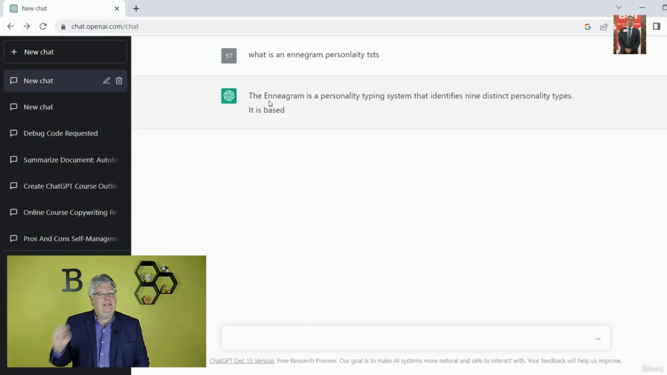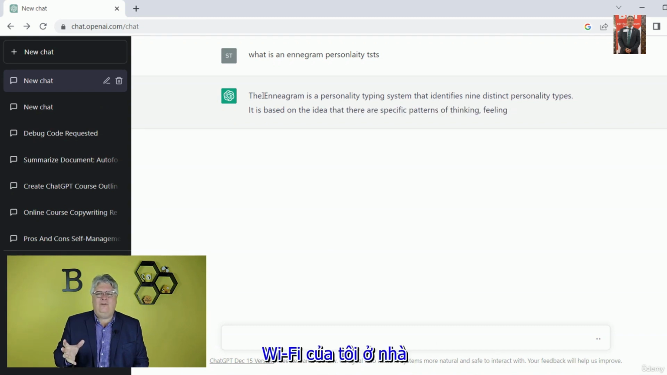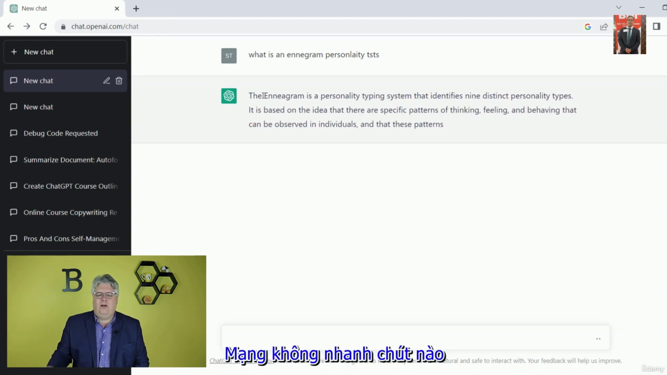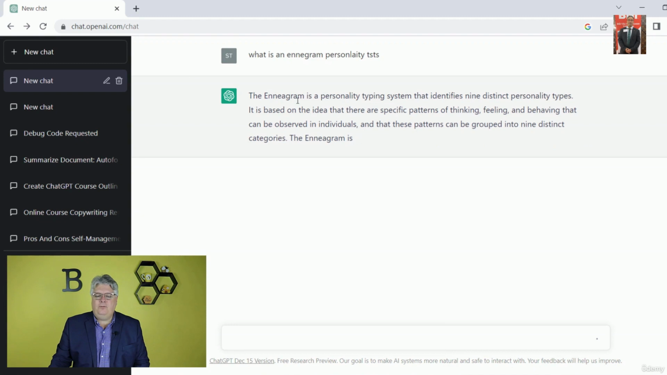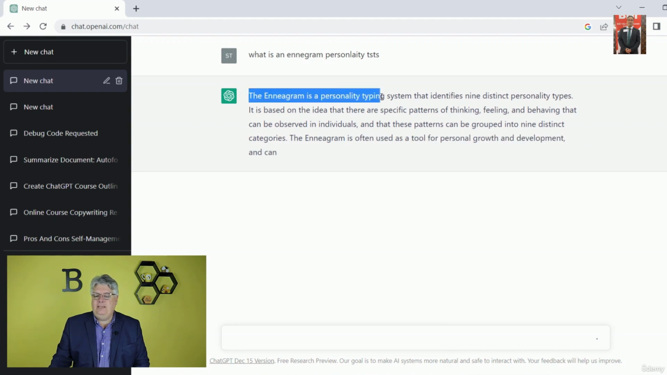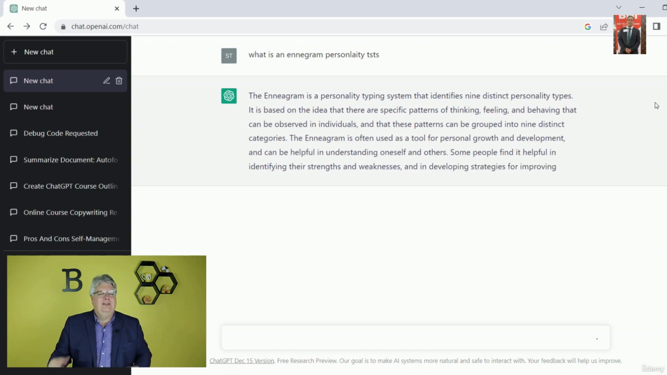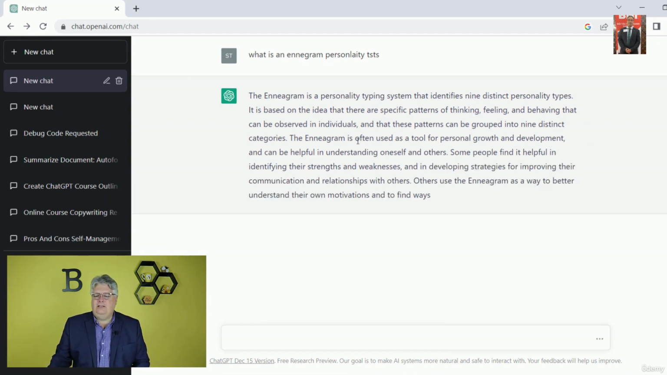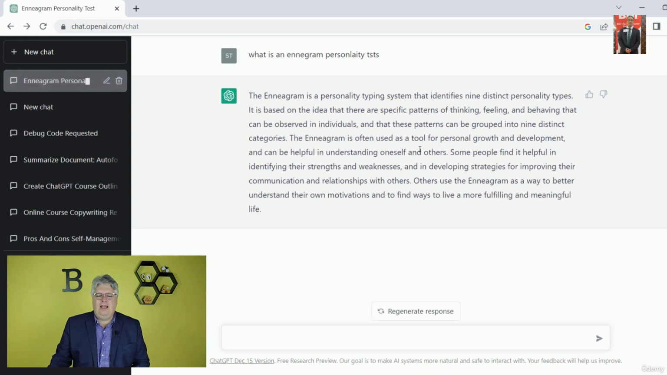See how fast it is? This is again in real time on my Wi-Fi at home. Not a fast network. So it's giving me information. The Enneagram is a personality typing system that identifies 9 distinct personality types. So this is all about personality testing and all that. And it talks a little bit more about how it's used and other things there. Just a short little thing on Enneagram.